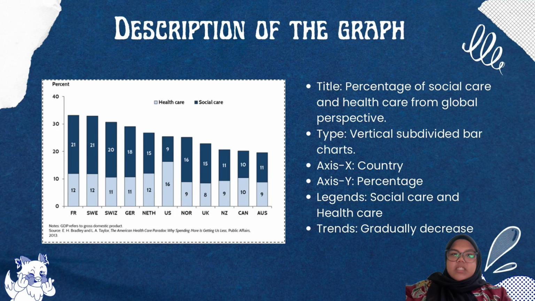The title of the chart is Percentage of Social Care and Healthcare from a Global Perspective. It is a vertical subdivided bar chart. The x-axis represents the countries, while the y-axis represents the percentage of spending. The legend consists of social care and healthcare. Overall, the chart shows a gradual decrease in total social care and healthcare spending across the countries.